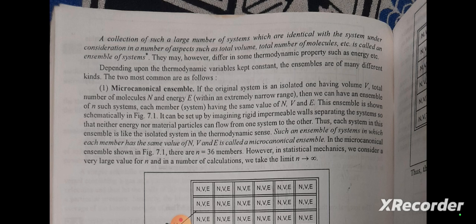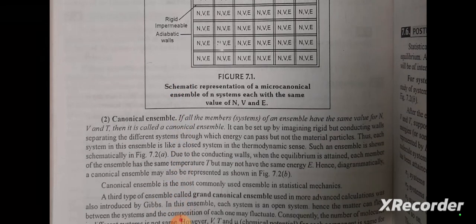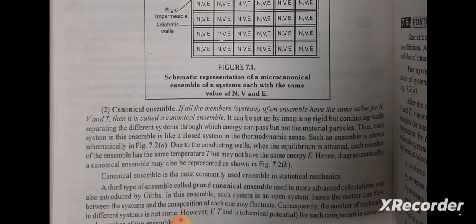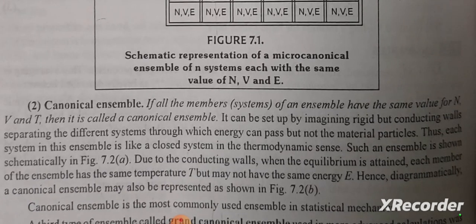In the microcanonical ensemble shown in figure 7.1, there are n equal to 36 members. However, in statistical mechanics, we consider a very large number for n, and in a number of calculations, we take the limit n approaches infinity. Figure 7.1: schematic representation of microcanonical ensemble of n systems, each with the same values of N, V, and E.